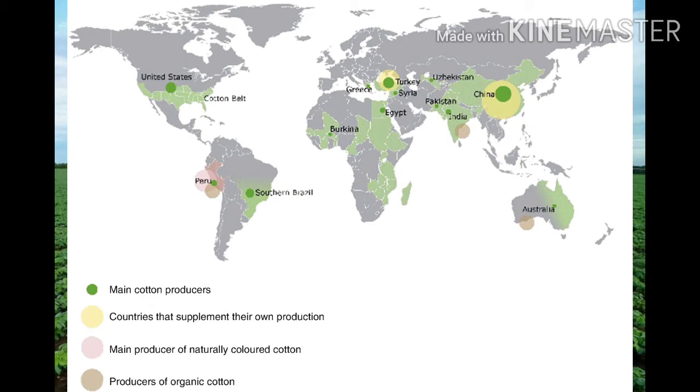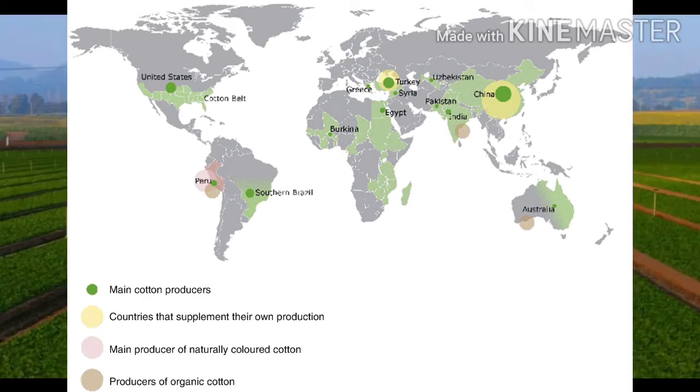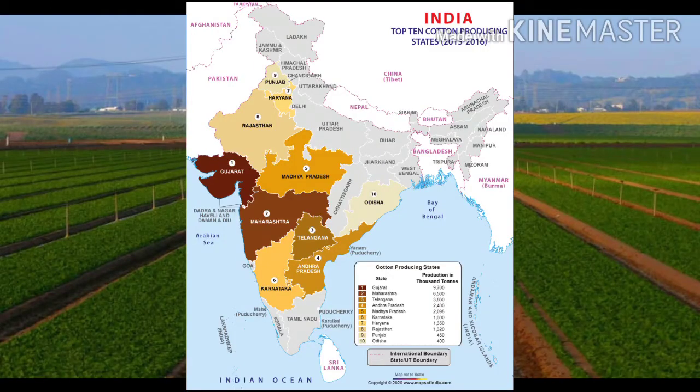If we talk about our country, in India, cotton has been cultivated since ancient time. If you have studied in your history chapter, students, there also you have seen the Britishers were forcing the Indian peasants to grow a fine quality of cotton. So in our country, the main states which are producing cotton, these are Gujarat, Maharashtra, Andhra Pradesh, Madhya Pradesh, Punjab and Haryana.